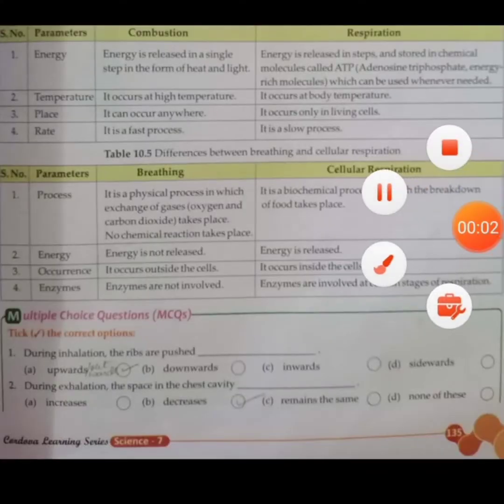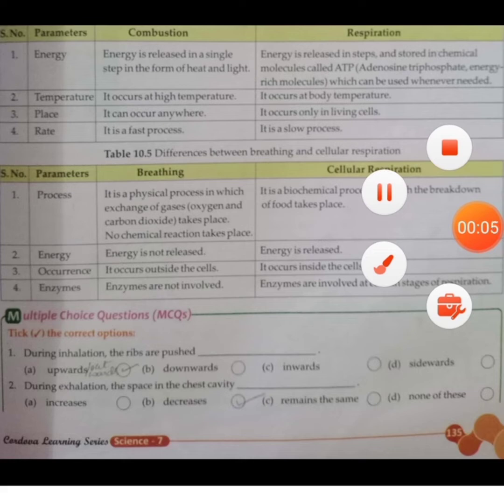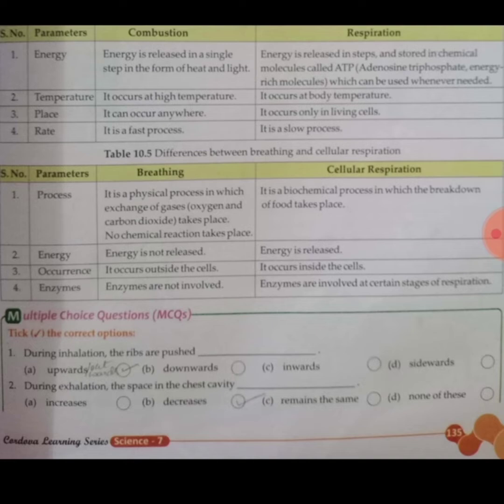Yes, beta, let's continue with the difference between combustion and respiration. So the first parameter is energy. In combustion, energy is released in a single step in the form of heat and light. And in respiration, energy is released in steps and stored in chemical molecules called ATP, that is adenosine triphosphate, energy-rich molecules which can be used wherever needed.